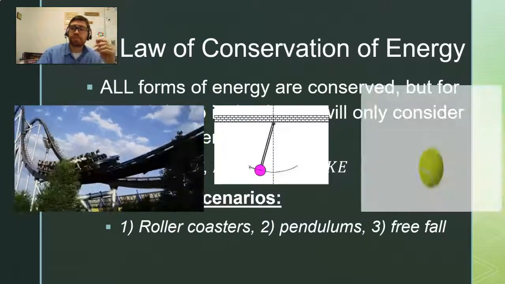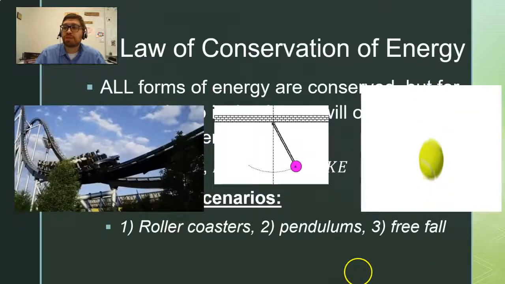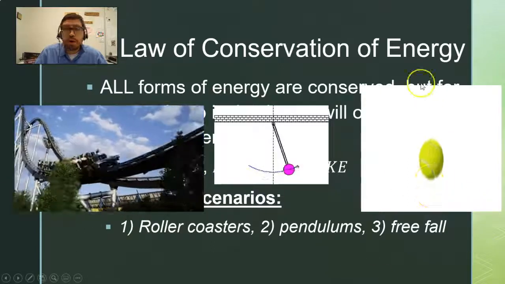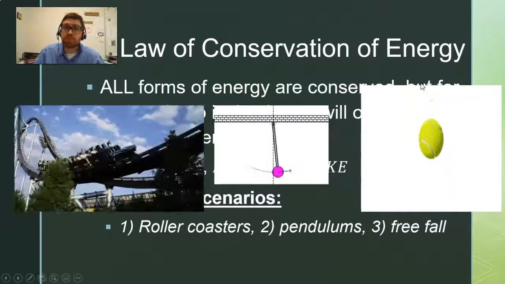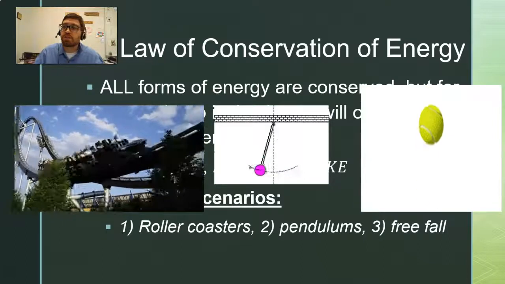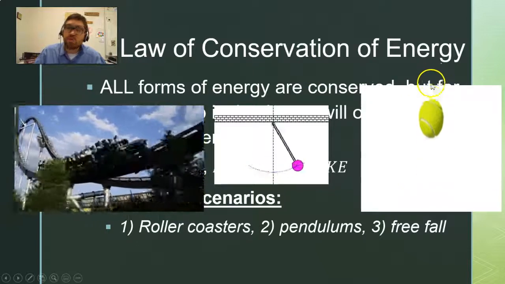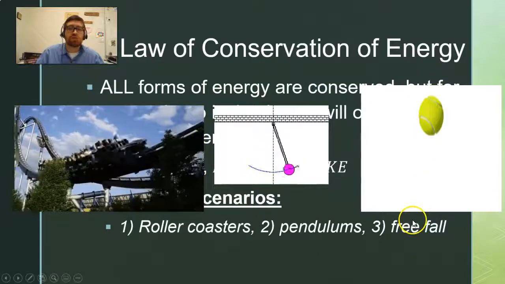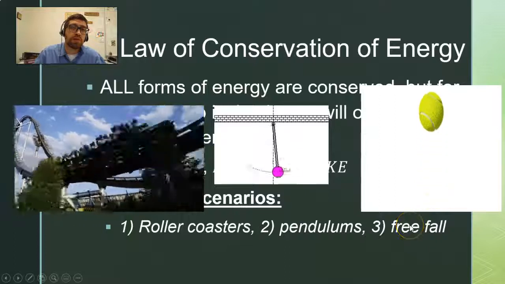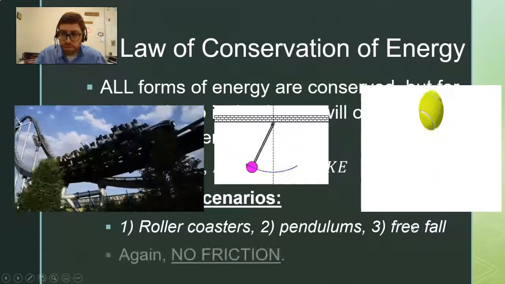And the third type of conservation of energy problem is a free fall. And remember, free falls are objects that are being thrown up in the air. That object is falling as well. It's just falling up because gravity is still pulling down on it, causing it to slow down. Free falls also could be objects that are moving downwards. So thrown up in the air, falling down, both of those are free falls. Both of those are going to be examples of what we use for conservation of energy problems.